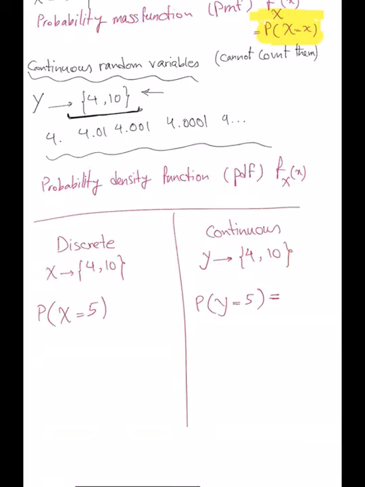0. It's 0. So what happens is that I tell you there are infinite possible numbers in this range. Now, what is the chance that I pick a number and it's exactly 5? It's almost 0. There are so many numbers in this range that the chance you come up with exactly 5 is so small, almost 0. We can look at probabilities in the range of 5 or close to 5, in the vicinity of 5. We can calculate those probabilities, but exactly 5, it's 0.